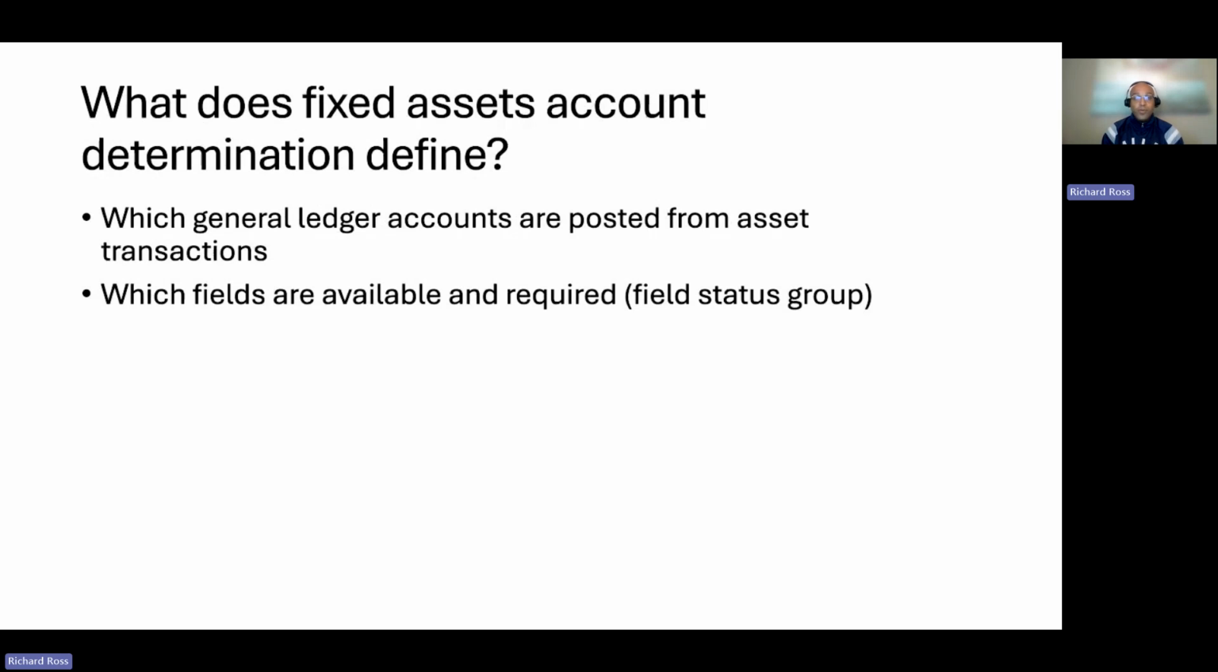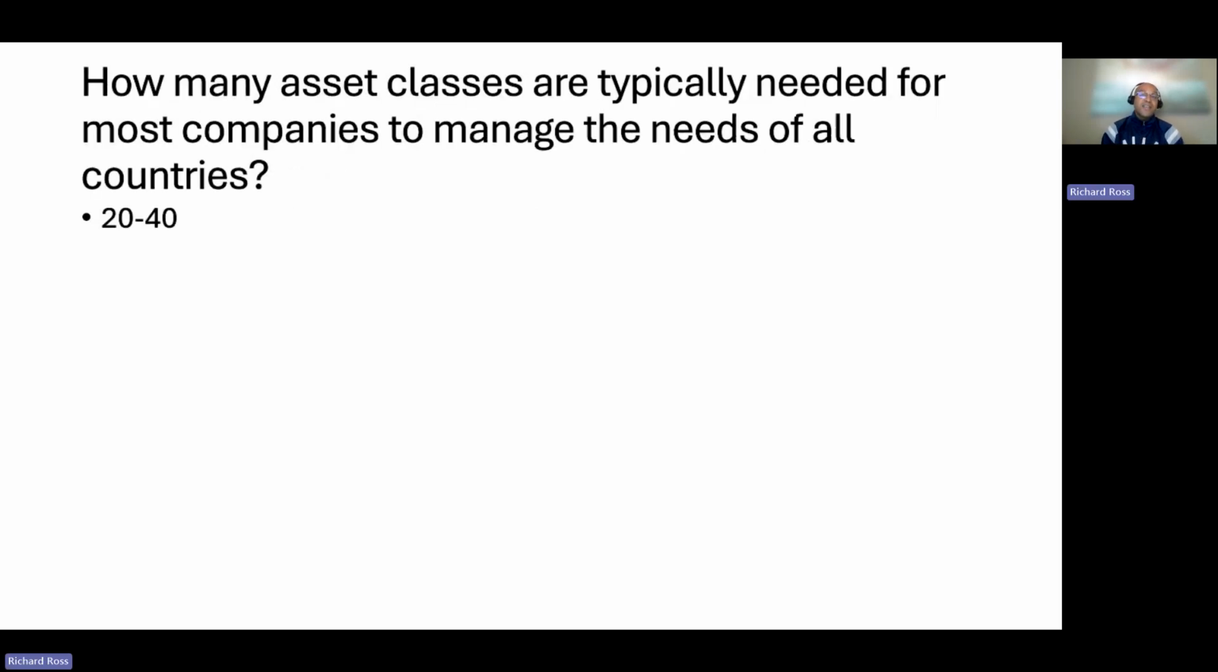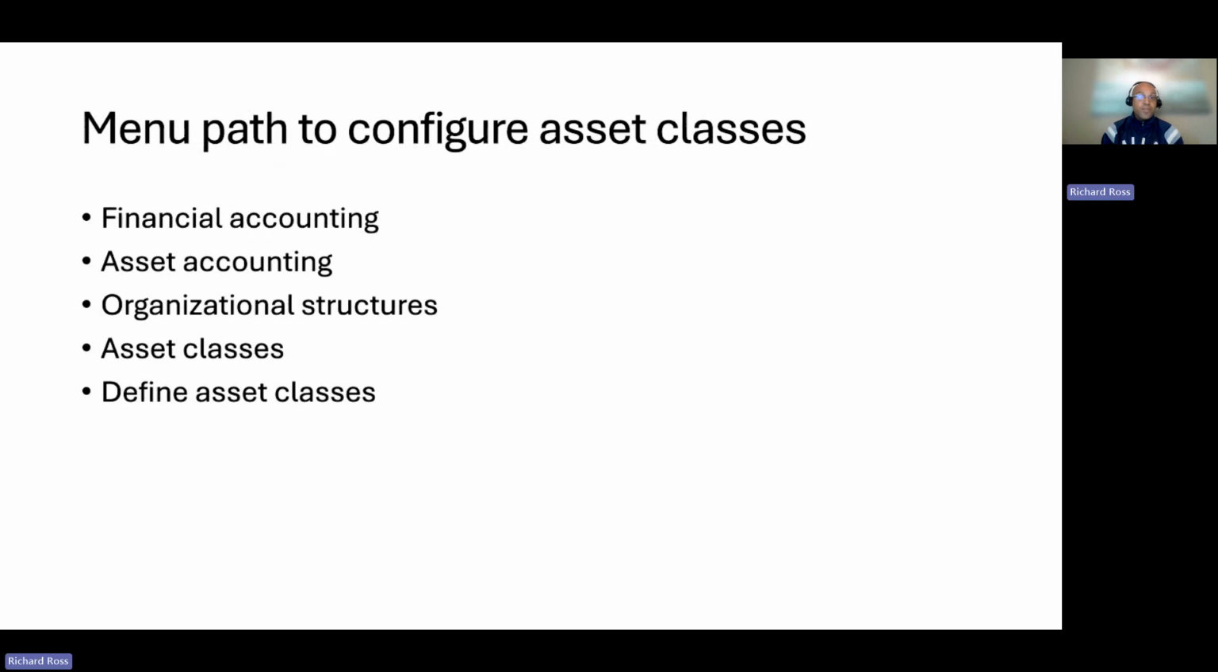And which fields are available and required? The field status group. Are asset classes dependent on the chart of depreciation? No, they are available to all countries and company codes. How many asset classes are typically needed for most companies to manage the needs of all countries? 20 to 40. Here's the menu path to configure asset classes: Financial Accounting, Asset Accounting, Organizational Structures, Asset Classes, Define Asset Classes.